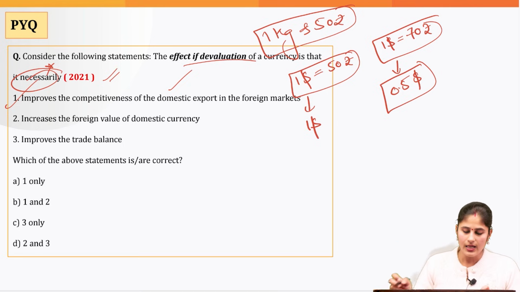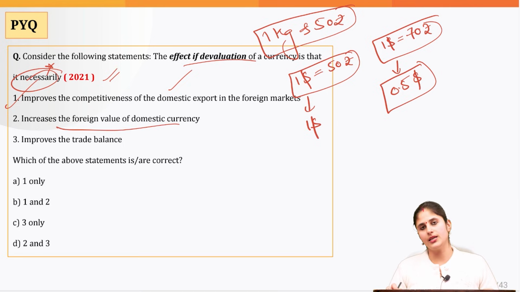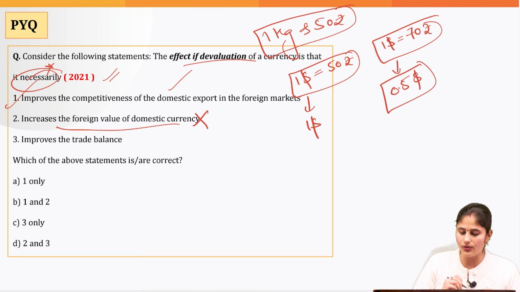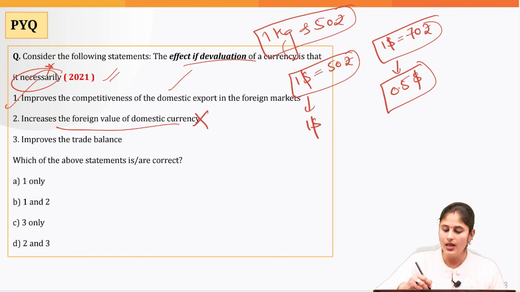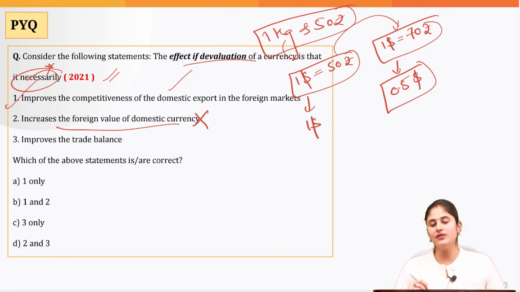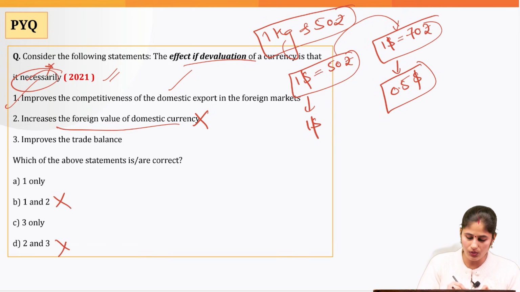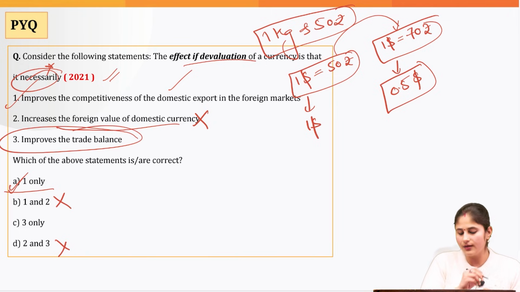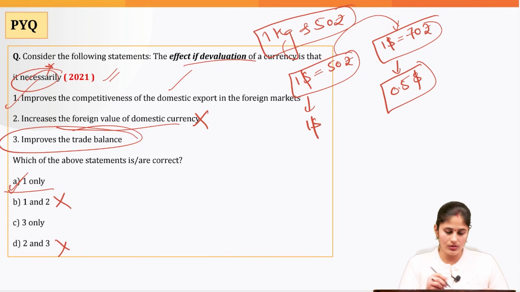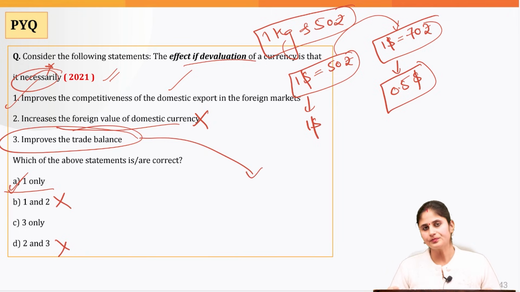So first is correct. It increases the foreign value of domestic currency. No, it actually reduces the foreign value of domestic currency, because from 50 rupees, now I have to give 70 rupees to buy 1 unit of dollar. Okay, so if you eliminate 2, you are left with just 2 options. Here the answer, we can deduce that it is A. Majority of the students are confused that why this third statement is incorrect.